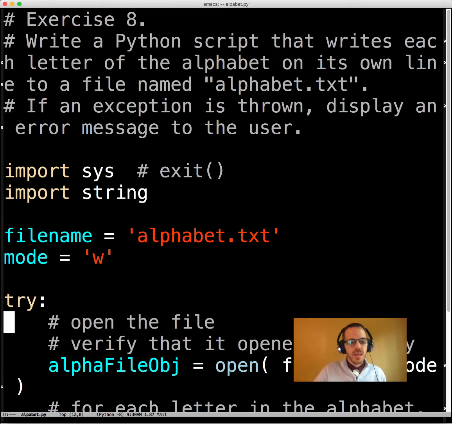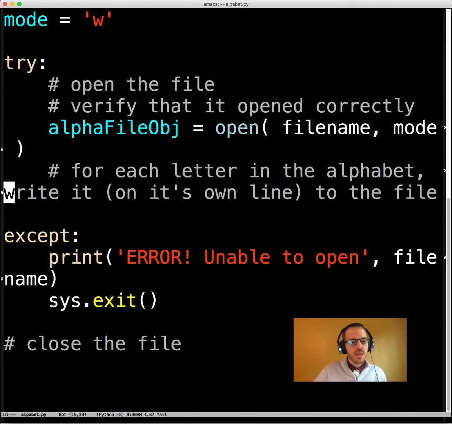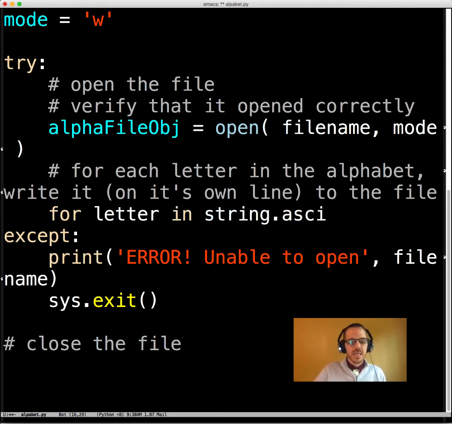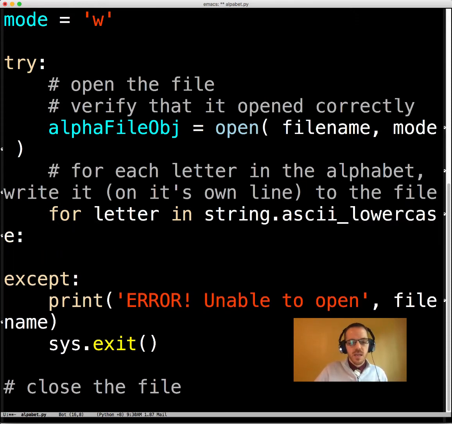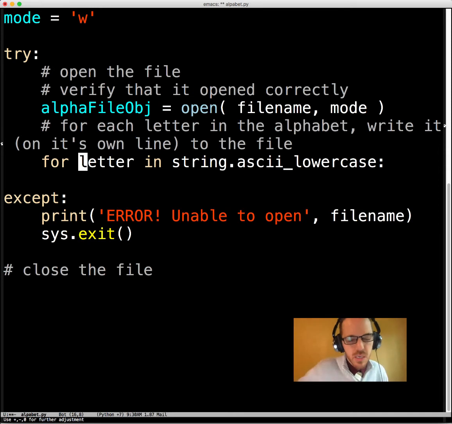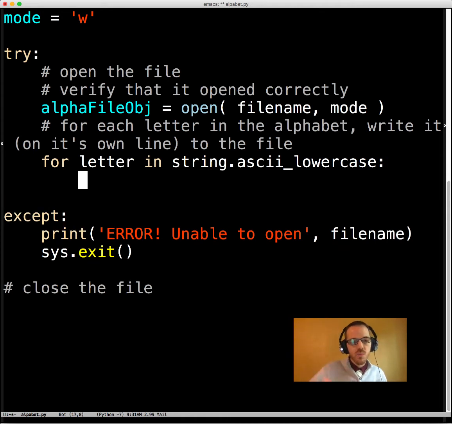Okay, and then by doing that, we can say for each letter in string.ascii_lowercase, so that's going to iterate through, let me just reduce the resolution a little bit. For letter in string.ascii_lowercase, so that's going to go through each one of these, which is A, B, C, up to Z. And so for each one, we're going to loop through.